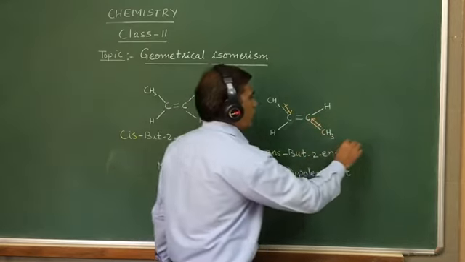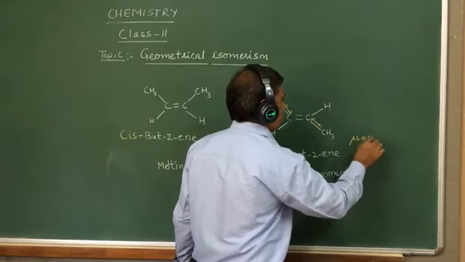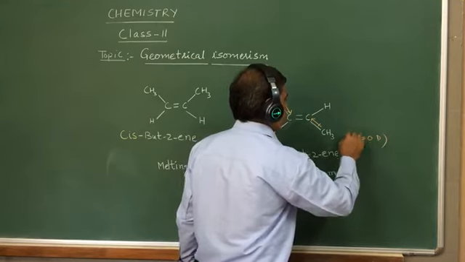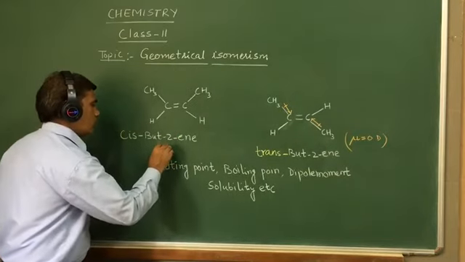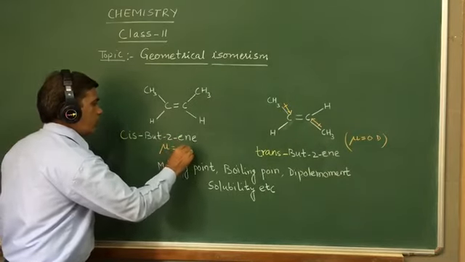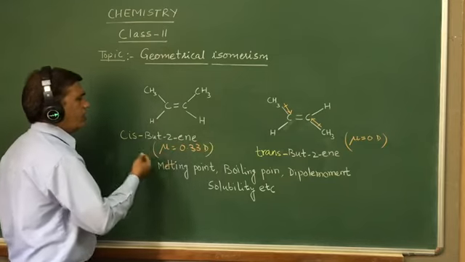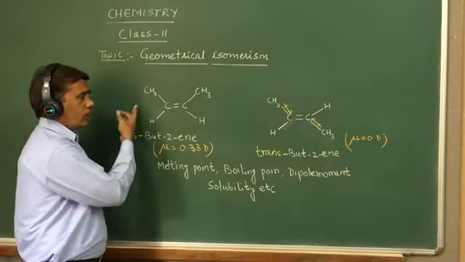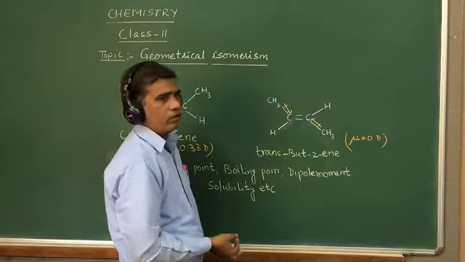So here the dipole moment is equal to 0 debye. But here the dipole moment is equal to 0.33 debye. So we can say that the cis form is polar and the trans form is non-polar.